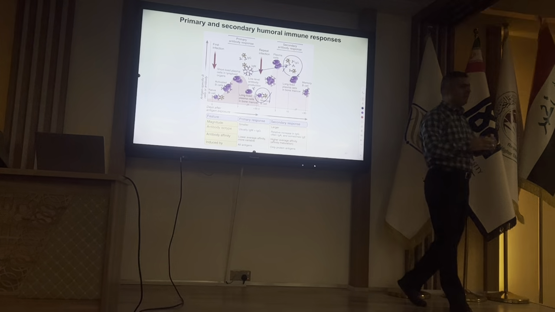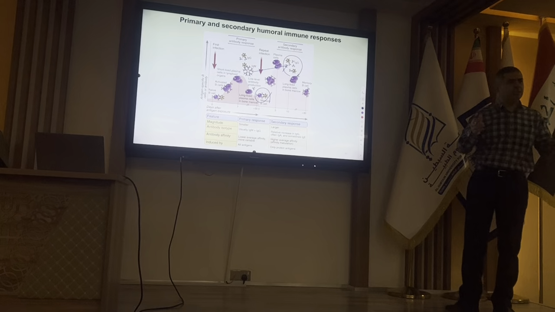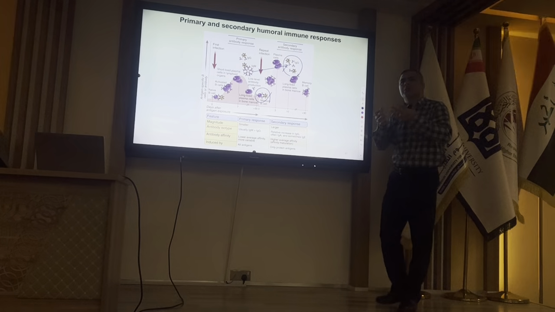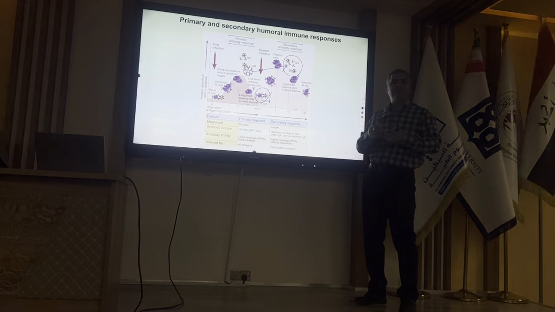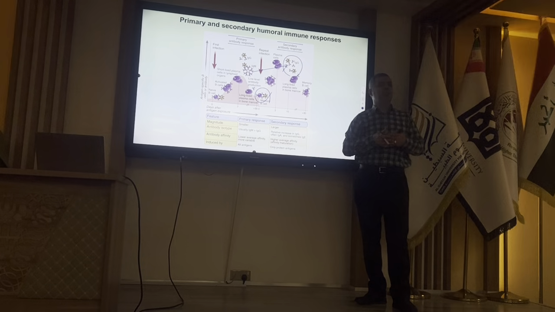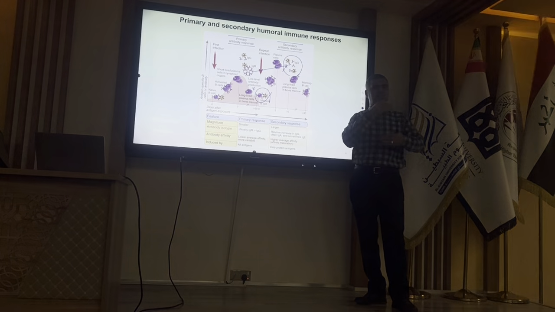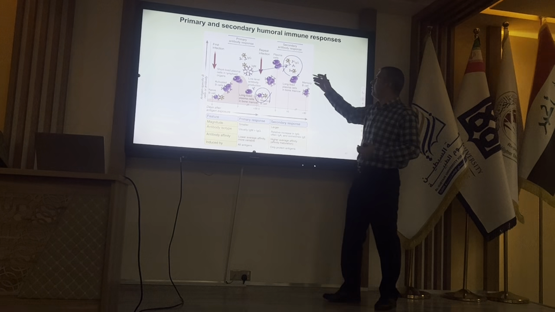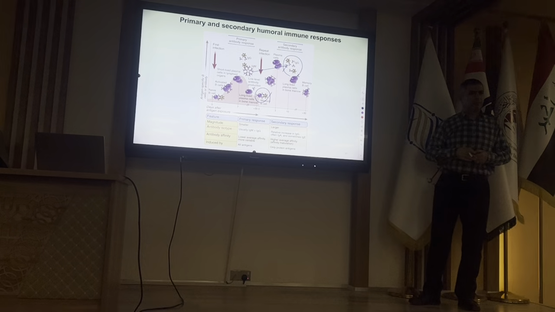When we have memory, we will have a stronger immune response. A stronger immune response means higher quality immune response. Higher quality means having antibody with higher affinity, having specific classes of antibody based on the type of antigen, having higher amount of antibody.